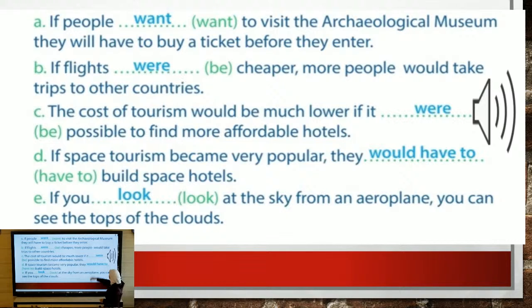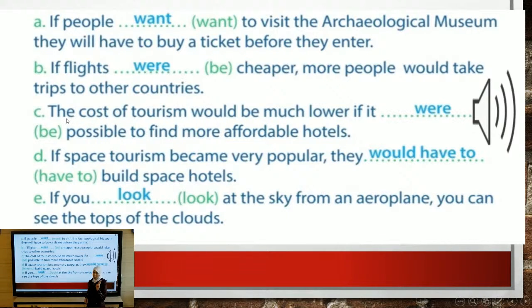So here we have would plus infinitive, and we are going to put if with were. Don't put was, were. And here the noun is not singular, it is plural. So if flights were cheaper, more people would take trips to other countries.